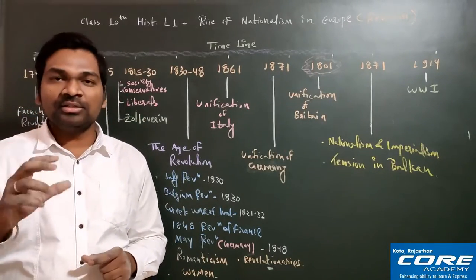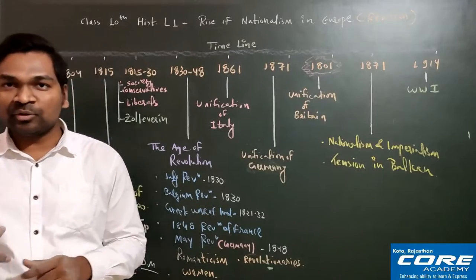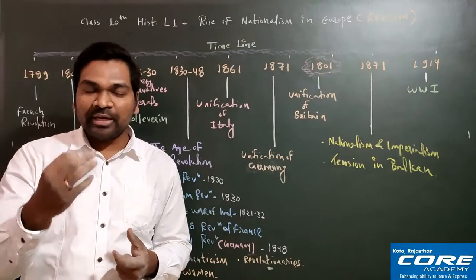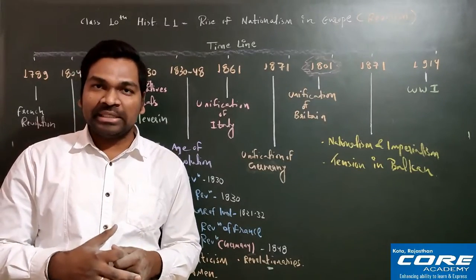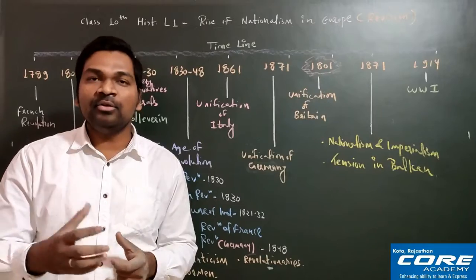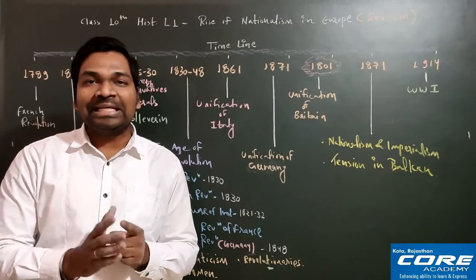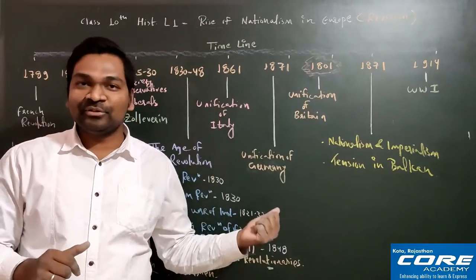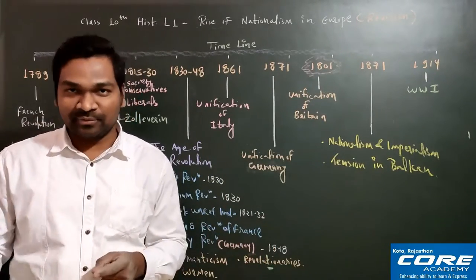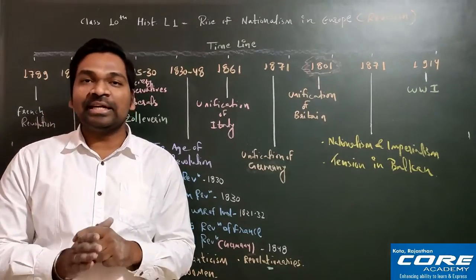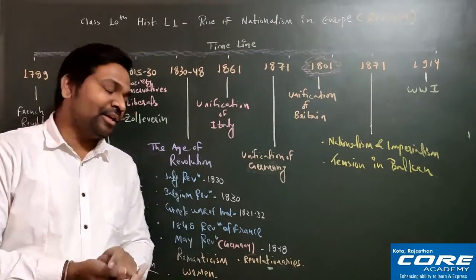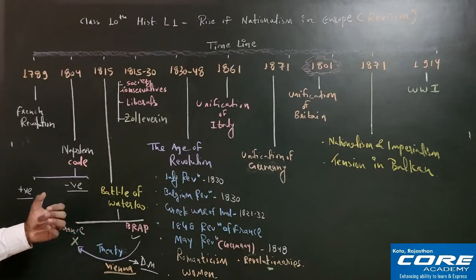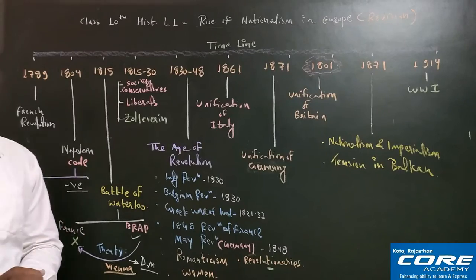So monarchic system was restored in France, and you remember in class 9th, in France they had one very royal family which was known as Bourbon family. So Bourbon dynasty was restored, and the king who will represent France from 1815 will be Louis XVIII, not 16. Louis XVI was there in the French Revolution of class 9th, and he died in 1793. Now here we will see Louis XVIII. He will be the king of France from 1815 to 1824, and from 1824 one new king will be there, Charles X.